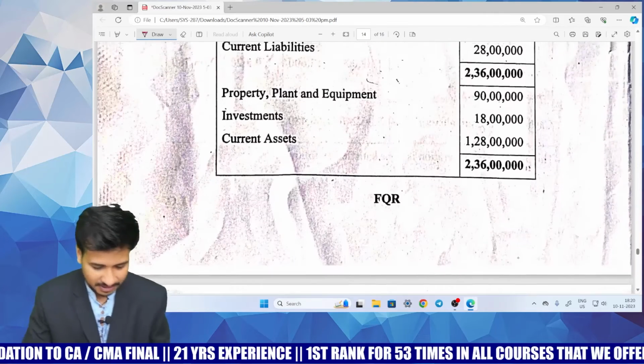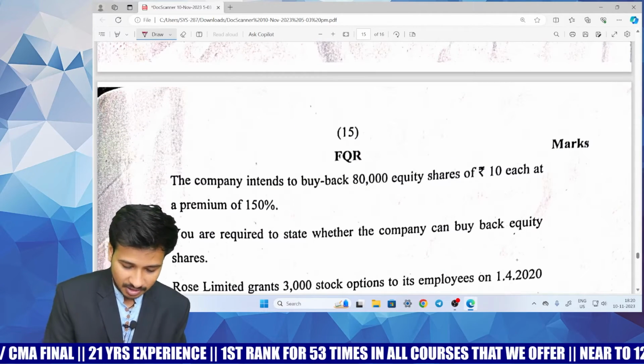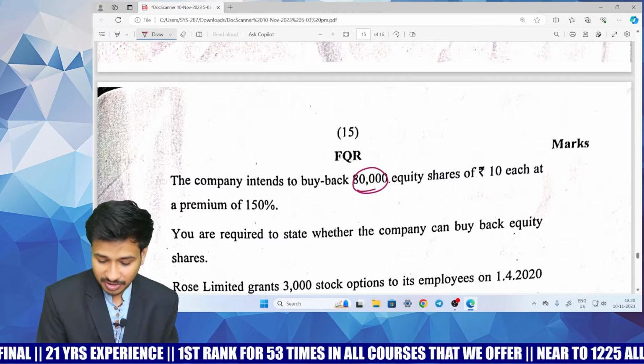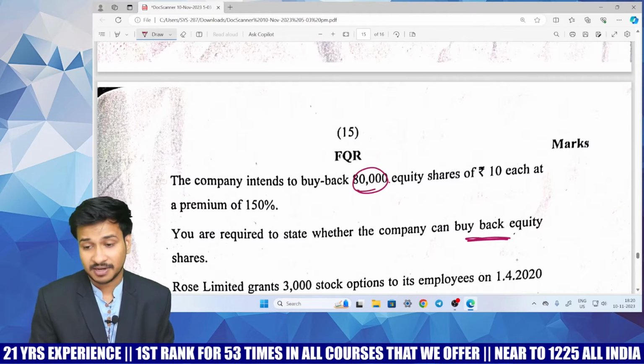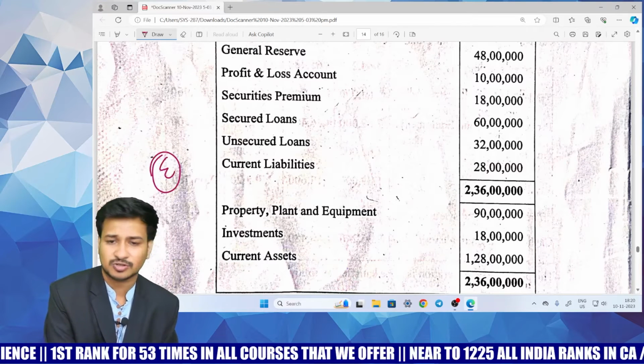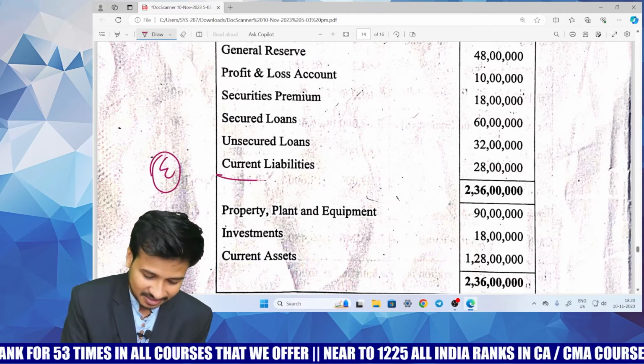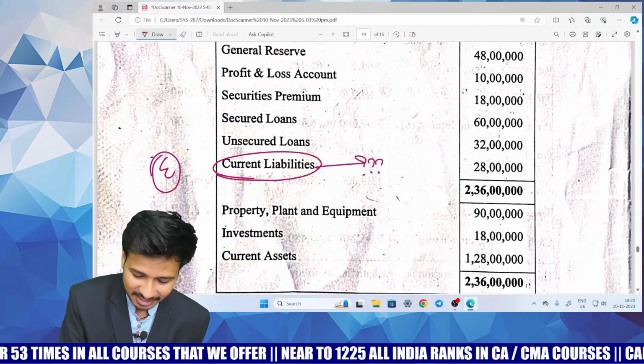Now coming to point number B, the company intends to buy back 80,000 shares. You are required to state whether the company can buy back those equity shares or not, and it is obviously easy because you just need to go with the tests for buyback. But the biggest controversy is about the consideration of current liabilities.